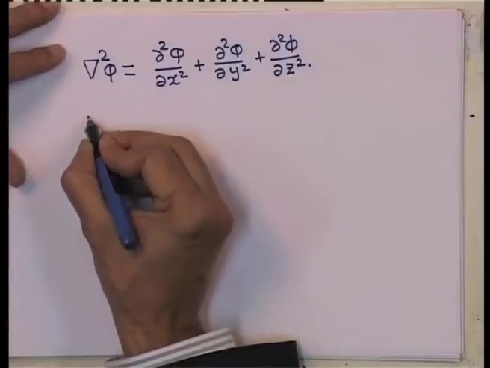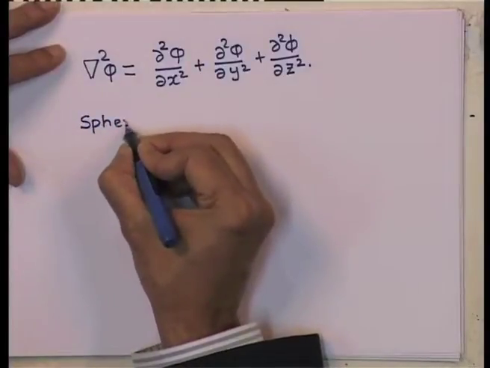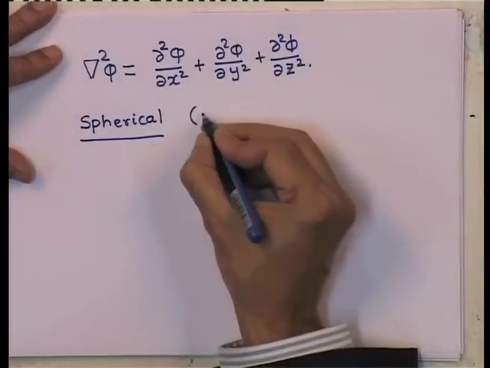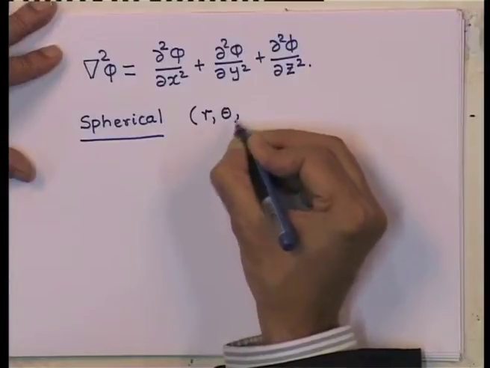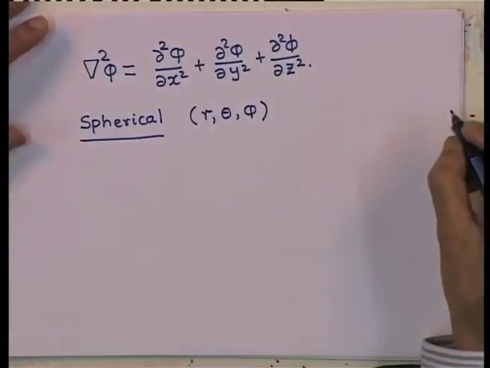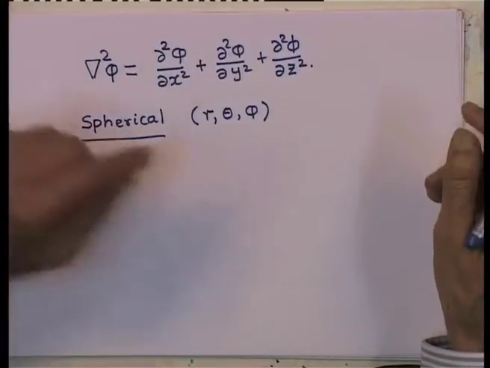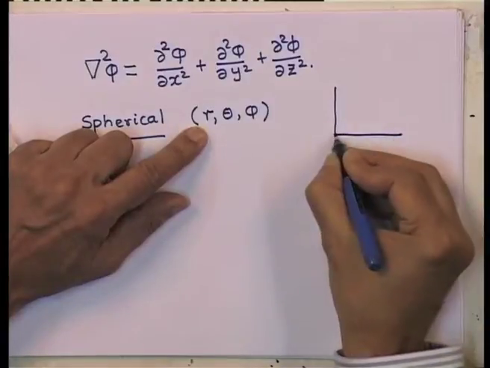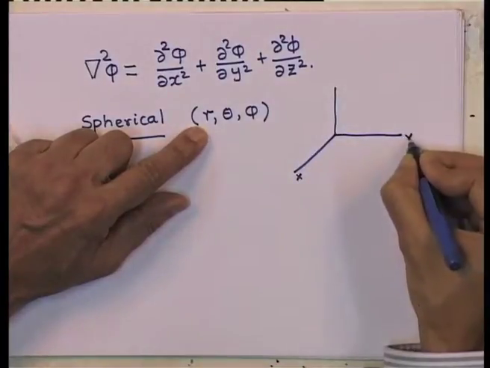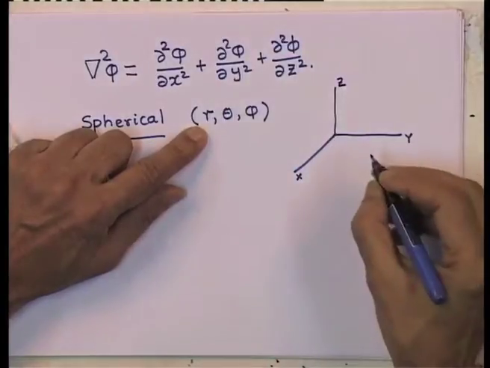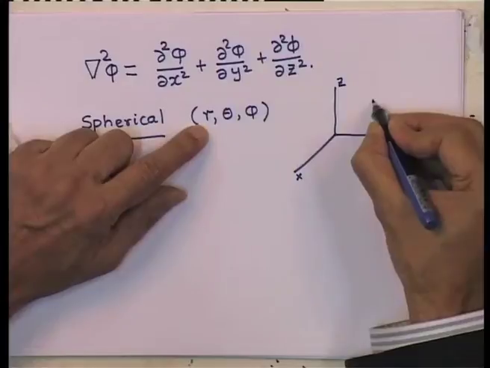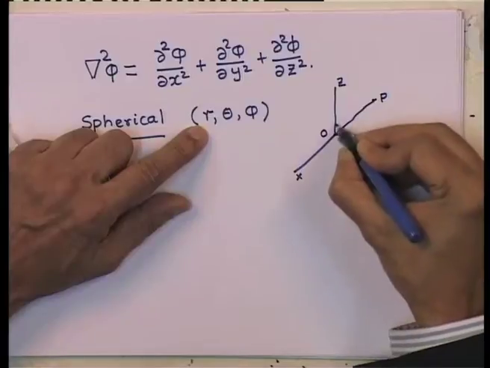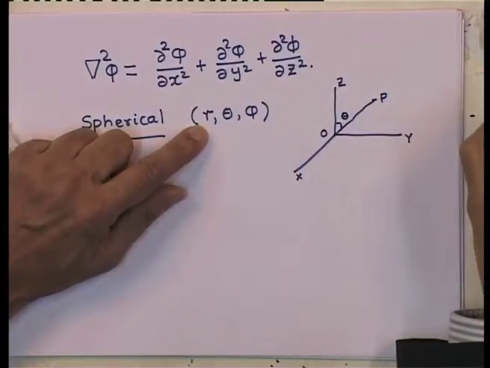So, for example, if we look at spherical coordinates, as you are aware, in spherical coordinates we have variables which are r, theta and phi. Just to recall for you, r is of course the distance from the origin. So, supposing I plot this, my reference axes are x, y, z. r is the distance from the origin of a point P, and OP makes an angle theta with the z axis.